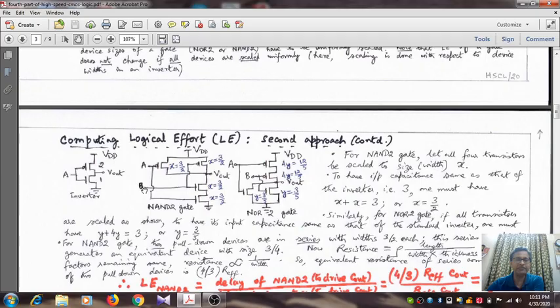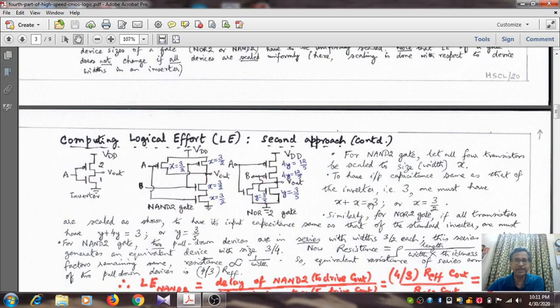Here, for example, it is a series combination in the pull down path, so we make the other input permanently 1, so that this transistor will be in short circuit whereas this transistor will be open circuit. So if you do that, the input capacitance becomes x plus x. So x plus x should be equal to 3 in order that the input capacitance of this 2 input NAND gate be the same as that of the standard inverter.